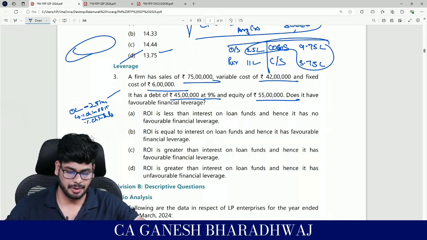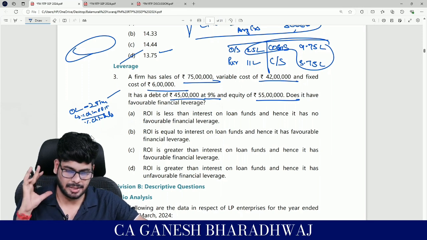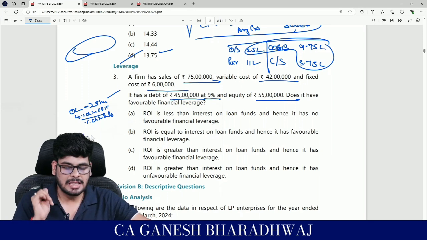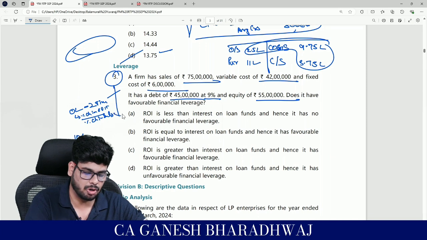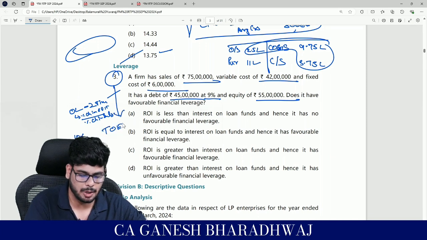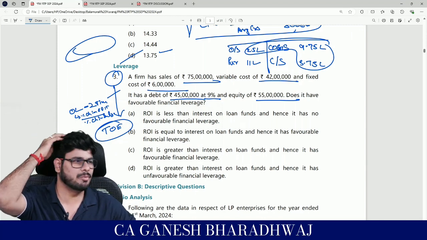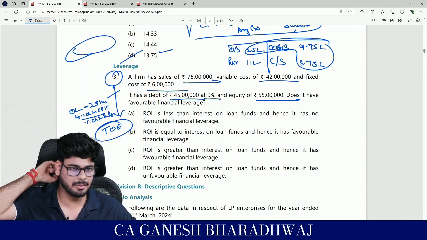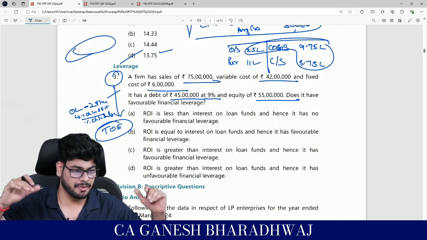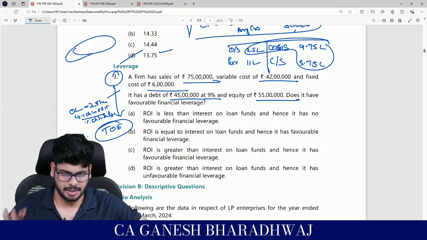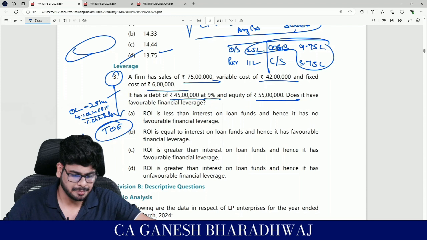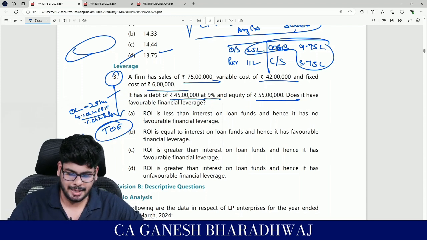Now coming back here. Now they have given this data. This is based on a concept called trading on equity. I don't know how many of you actually figured out that it's based on trading on equity. Okay, fine. Trading on equity, that is what this concept is about. What are they saying? Now guys, let us do this.